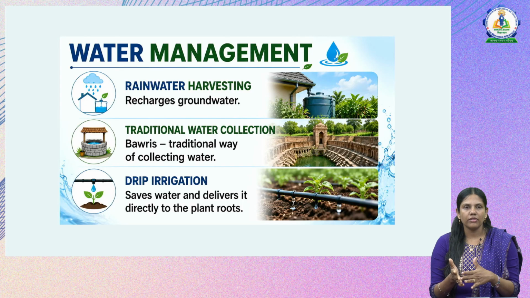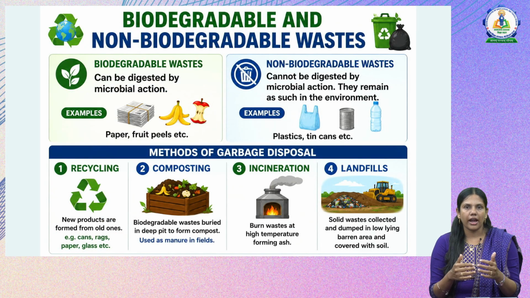Then next we have biodegradable and non-biodegradable waste. Biodegradable waste is waste that can be decomposed by microbial action, for example newspaper, fruit peels or dead animal waste. All these are biodegradable substances.